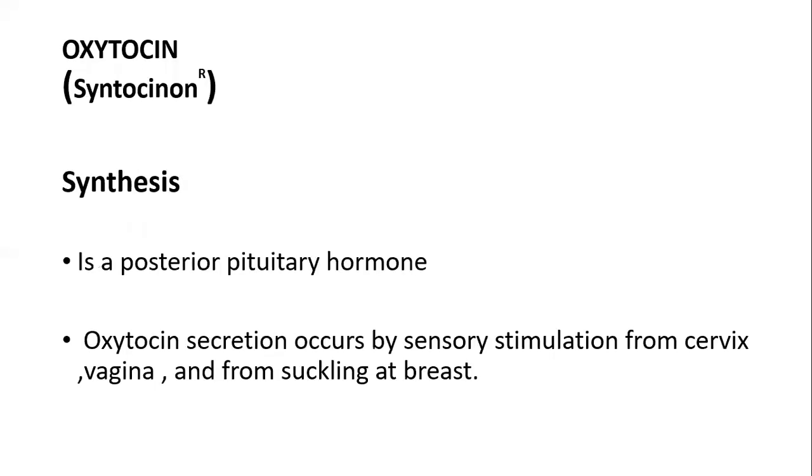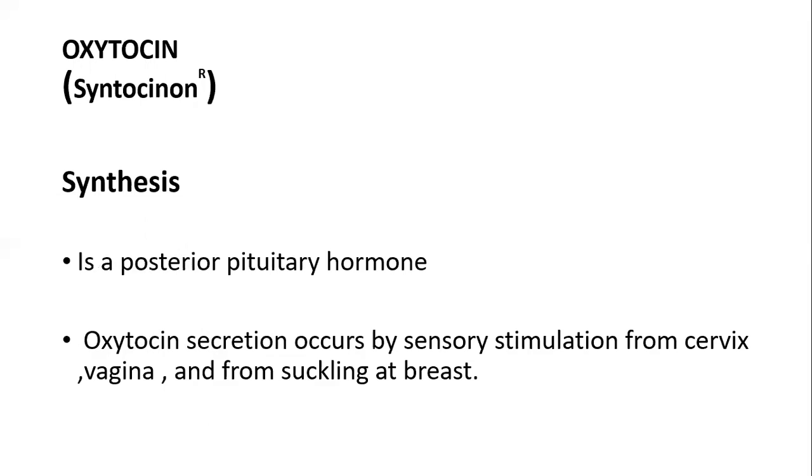Oxytocin is available as Syntocinon in the market. Basically this is a posterior pituitary hormone.